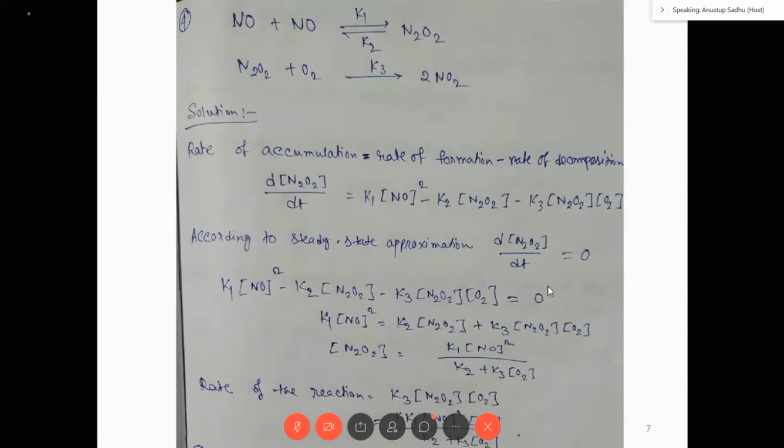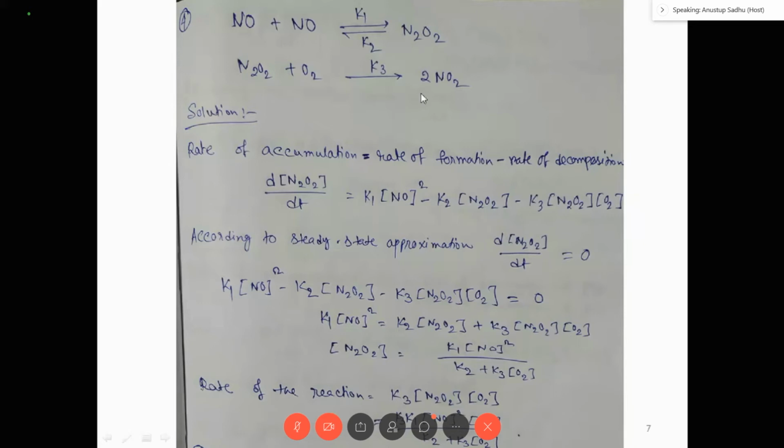This is the fourth example. It is also a real example, from NO, nitric oxide, to NO2, nitrogen dioxide, via N2O2. Here you can see N2O2 is the intermediate. So similar equation: dN2O2/dt is equal to first step minus second step minus third step. Similarly, you can easily determine the concentration of the intermediate N2O2 and the rate of the overall reaction.